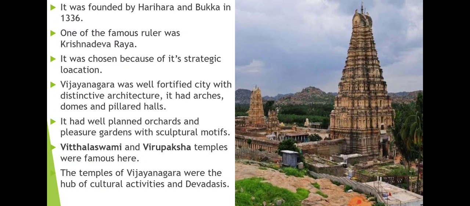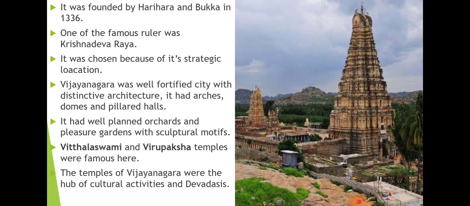It also had well planned orchards and pleasure gardens with sculpture motifs, where the lotus and other things were built. Motifs you have already studied in the previous chapter, chapter number 5. Motifs are pattern designs where different patterns are used to produce specific symbols. So these were the parts of the Vijayanagara Empire's architecture.